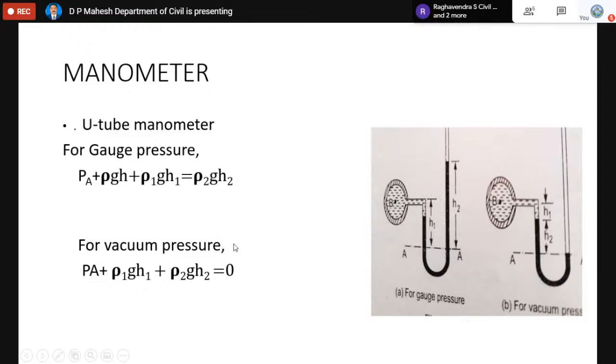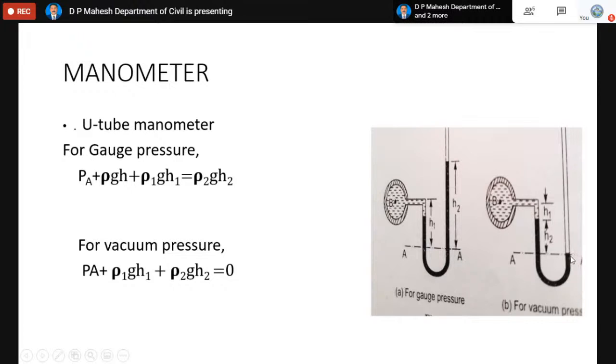Similarly, for gauge pressure, look at the level of mercury to tell whether the pressure inside the pipe is a gauge or a vacuum. In this case, you can see the mercury level on the right side compared to the left side is more. There is a gauge pressure.